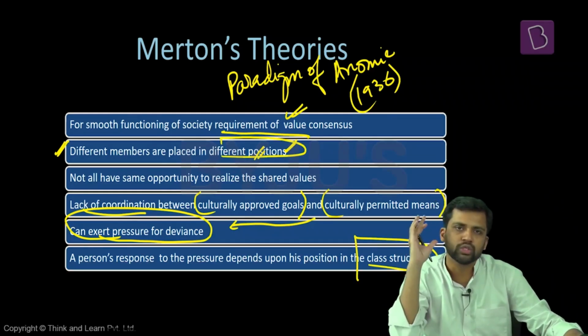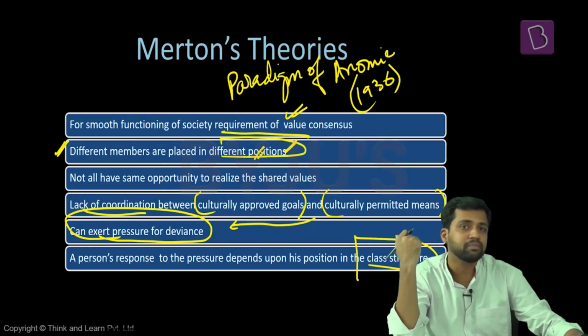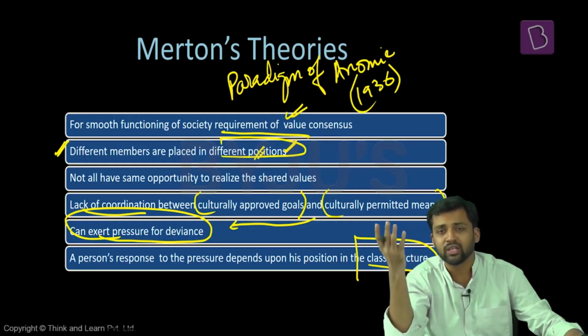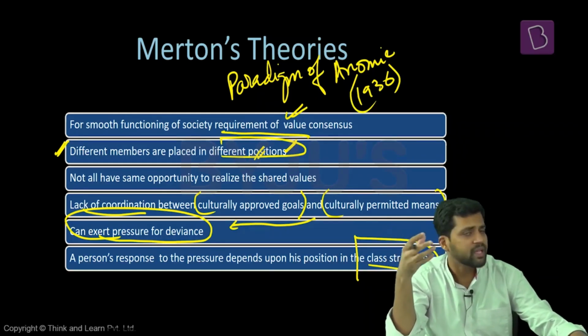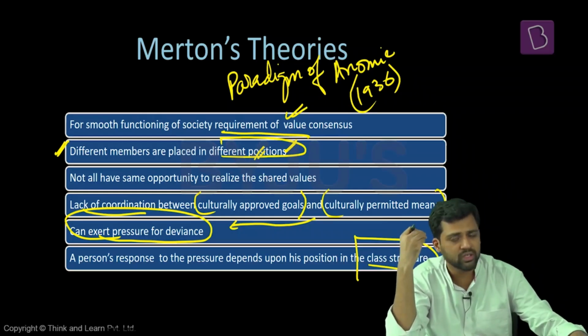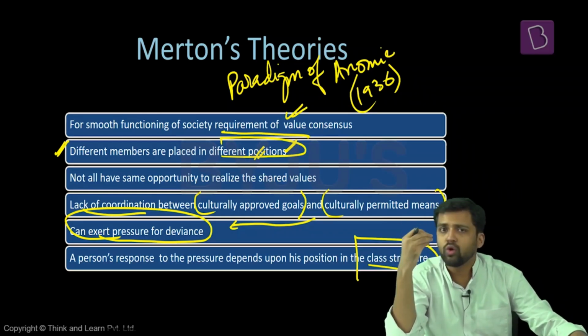See, in every society, there are certain goals. These goals are aspirational. Everyone should be achieving these goals. That is what people feel. For example, material wealth can be one goal. When we talk about American society, there is this great American dream. Everyone wants to have certain material positions. You want to have the best car, you want to stay in the best locality. Same thing might be in India also. Let's say you're talking about Delhi or Bombay, you want to stay in South Bombay, you want to stay in South Delhi. These are the posh areas. So you also want to have a certain standard of life.